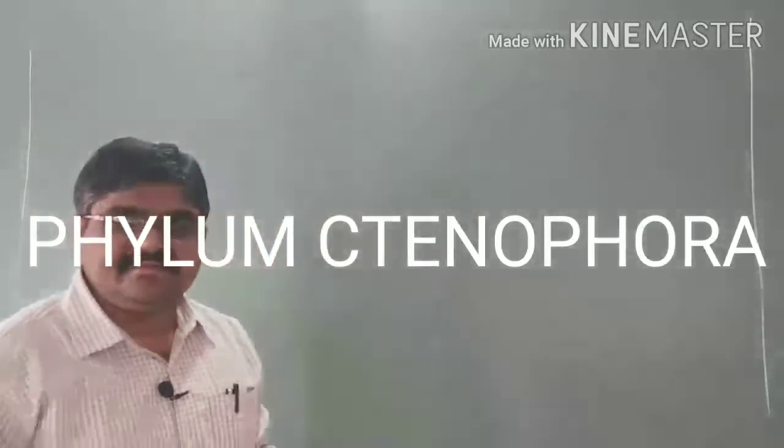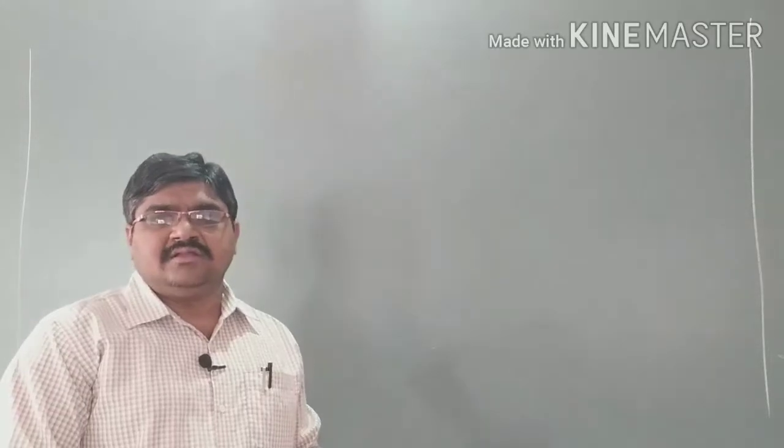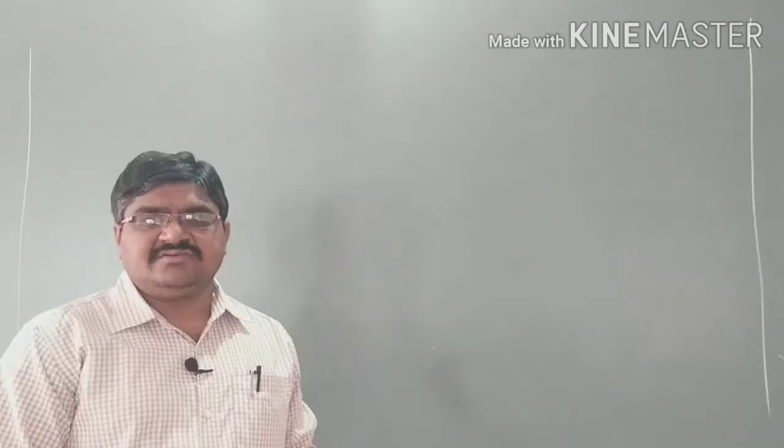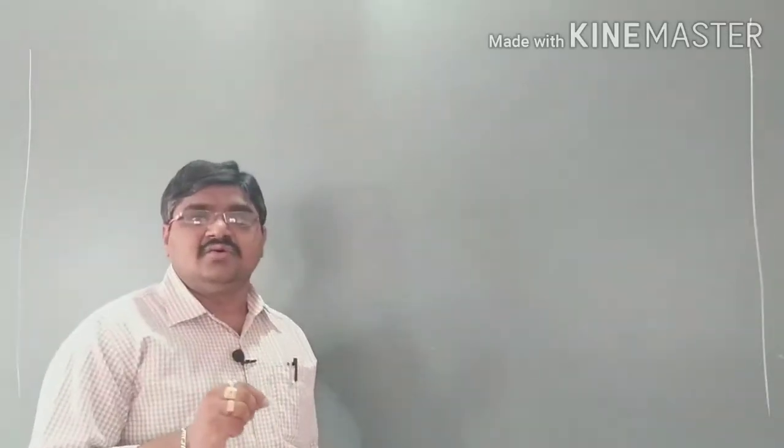Good morning, students. In the last class, we studied the phylum Coelenterates, and their characters. Coelenterates means having a cavity like an intestine. Otherwise we can call them cnidarians, where stinging cells are present in the form of cnidoblast cells. So they are called cnidarians or Coelenterates.